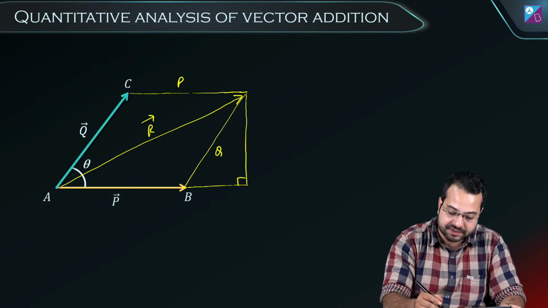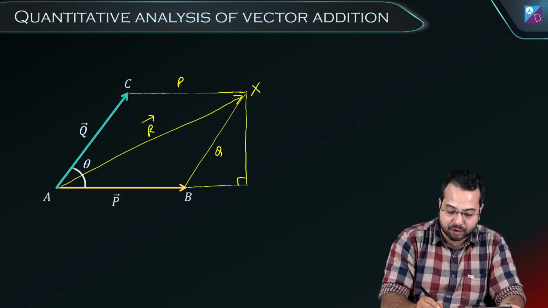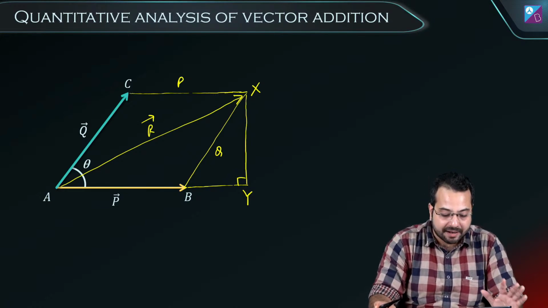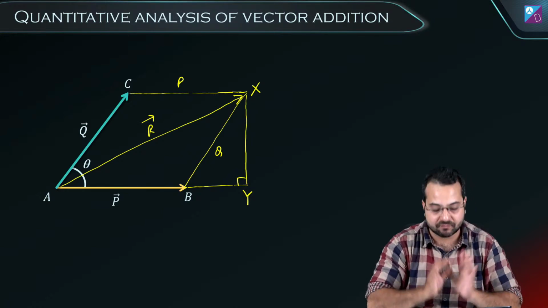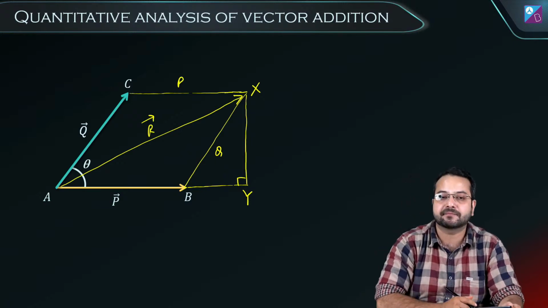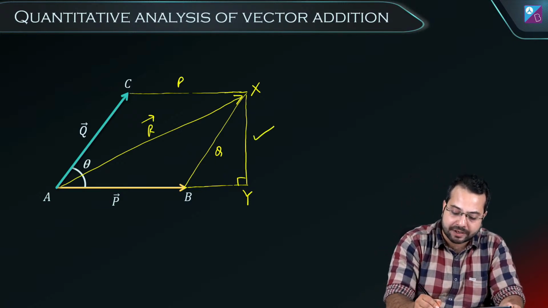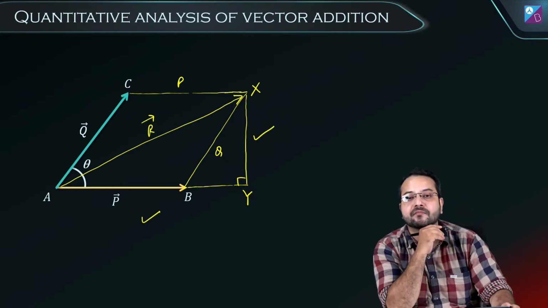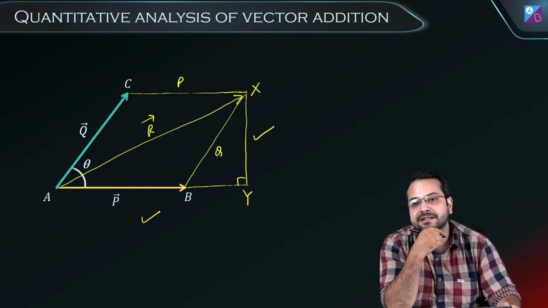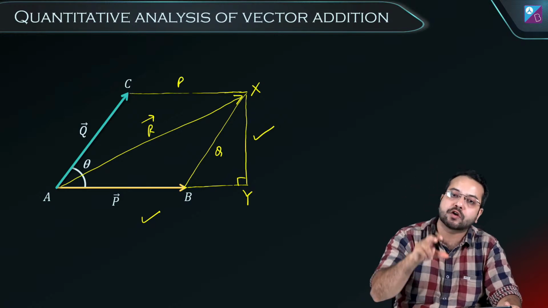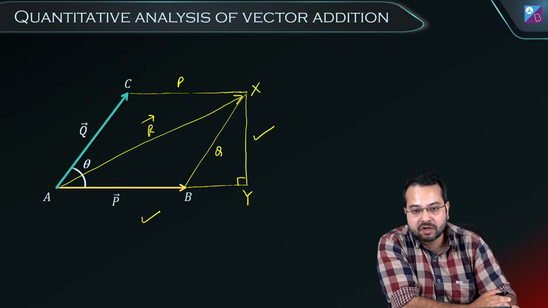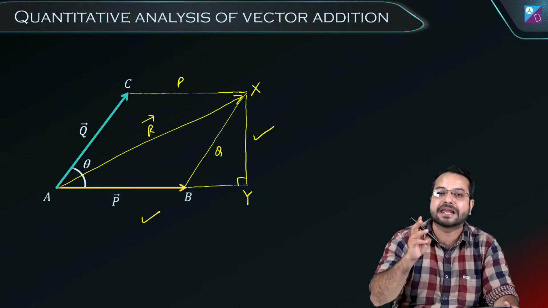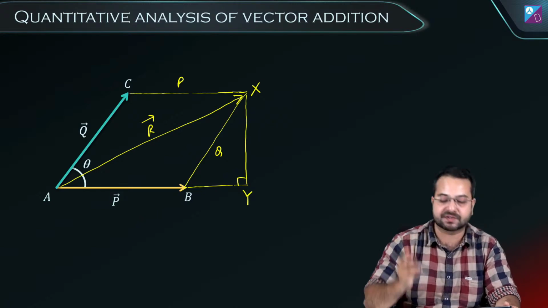I'm going to call this x, and I'm going to call it y. Now think about this. Look at triangle AXY. Just look at triangle AXY. If I'm able to find out XY, and if I'm able to find out AY, then the resultant is simply going to be the hypotenuse of this right angle triangle. Can you see that? So my objective is to find out what is XY, and what is AY. Let's try to do this.